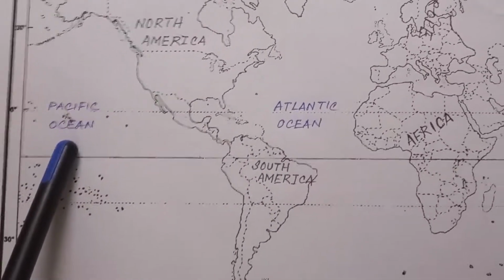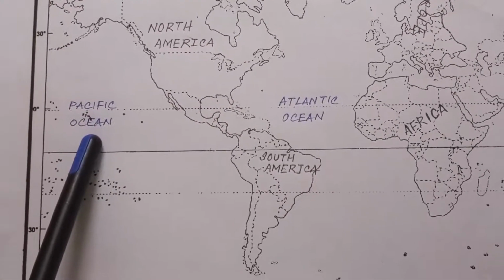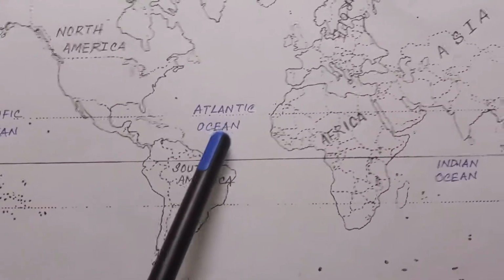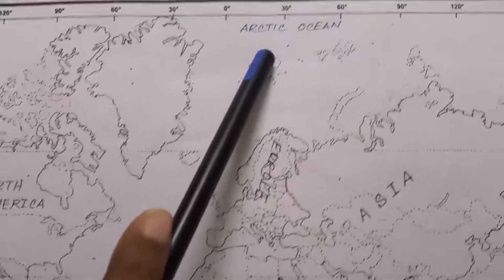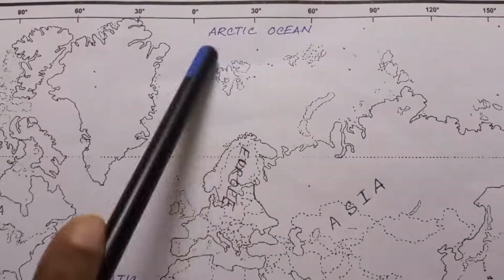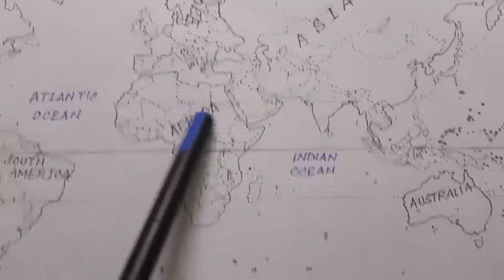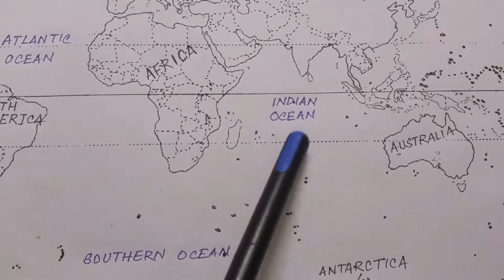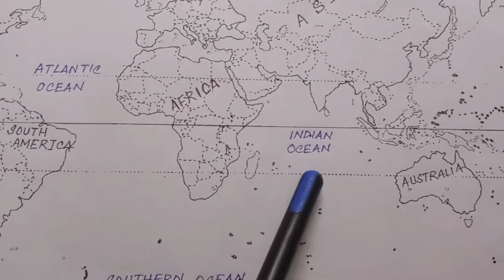First you can see over here we are going to have Pacific Ocean. Next we are moving little bit. Over here we are going to have Atlantic Ocean. We are moving towards the north. Over here we are going to have Arctic Ocean. Coming down, over here we are going to have Indian Ocean, the only ocean which is named after a country.